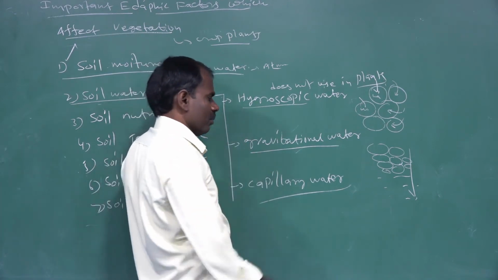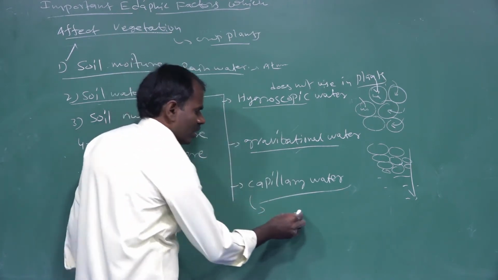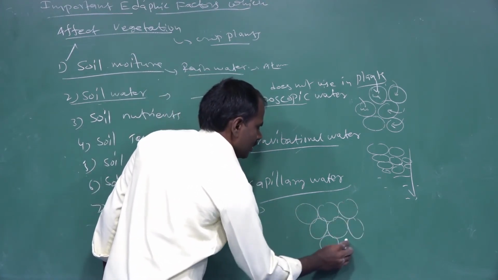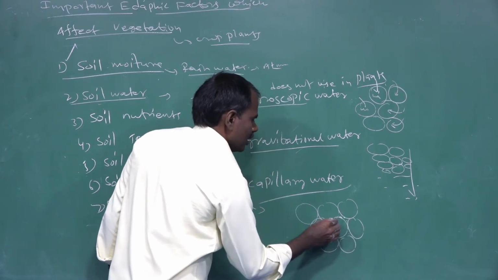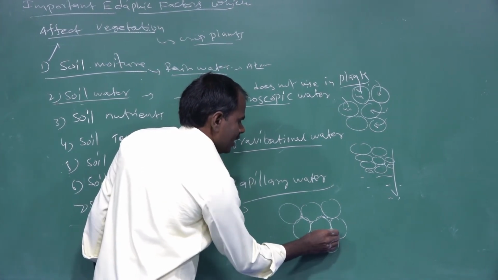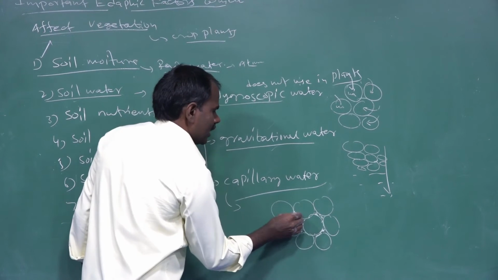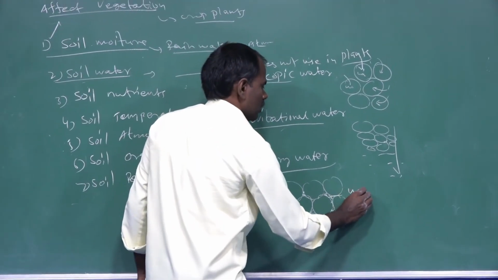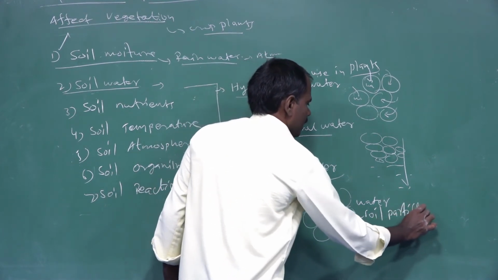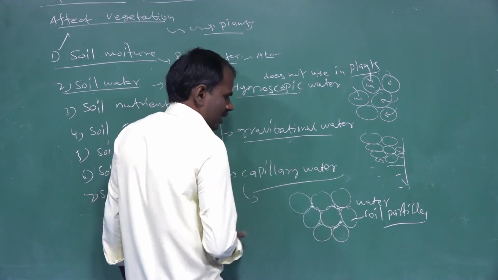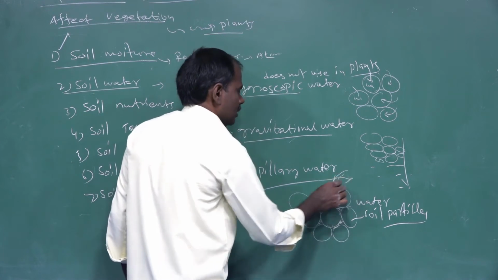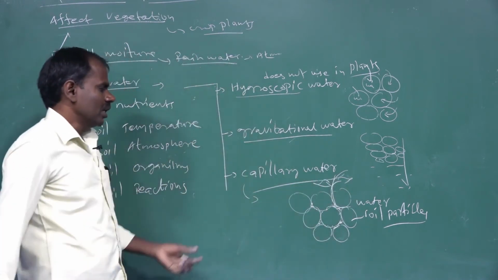Next one is capillary water. Capillary water is found in the spaces between the soil particles. The inter soil particles contain only soil water. These waters can be absorbed by plants. Which water can be absorbed by plants?